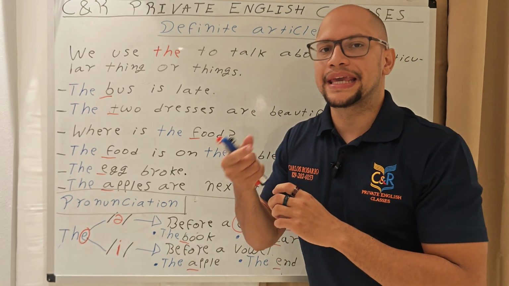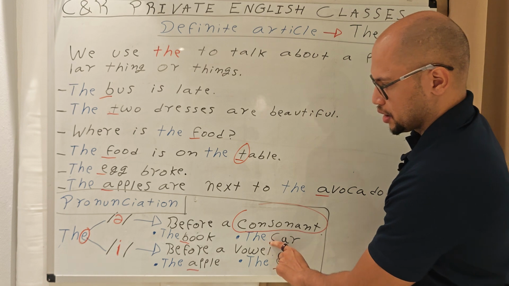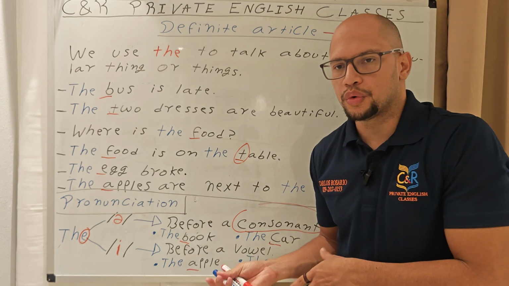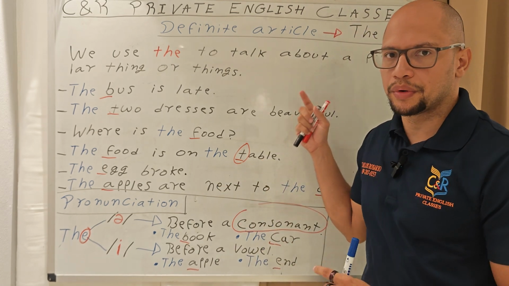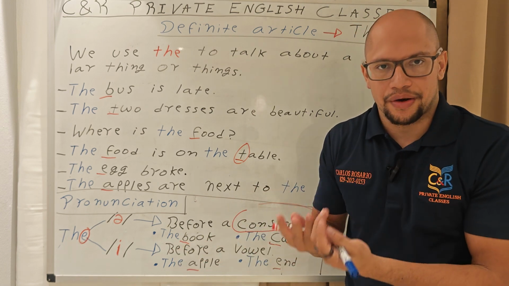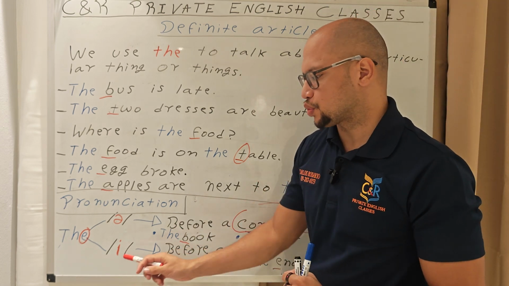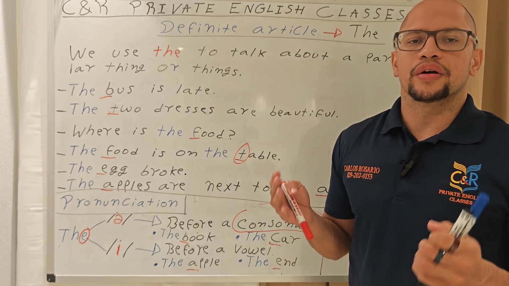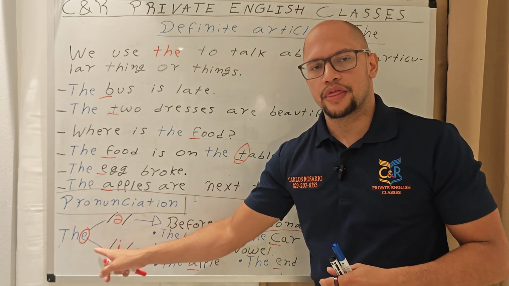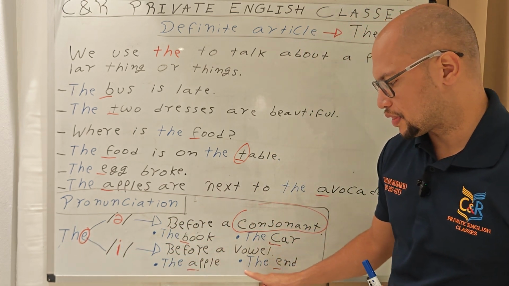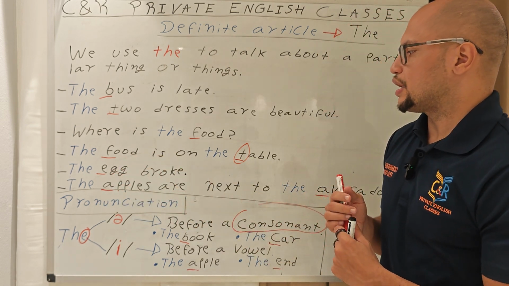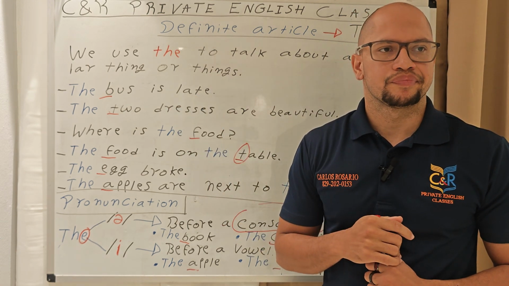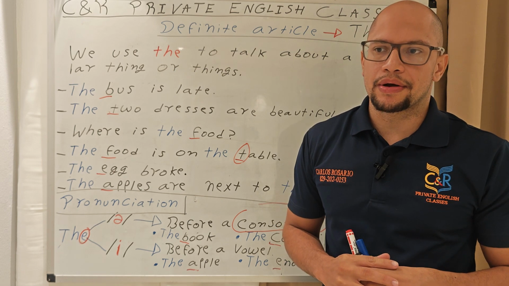If the word begins with a consonant like book, car, table, food, you're gonna say the car, the food, the marker, the whiteboard, the problem, etc. If the word begins with a vowel, you're gonna use the pronunciation the: the apple, the end, the egg, the ocean, the avocado, the eraser, etc.